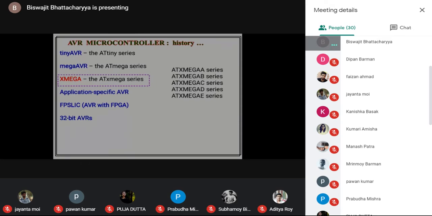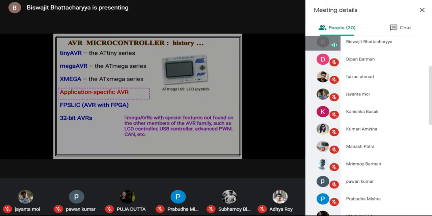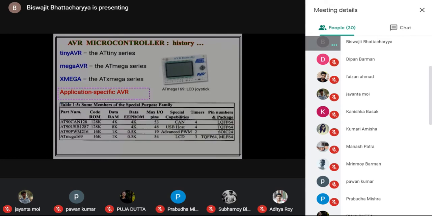And there are application-specific AVRs, AVR microcontrollers that can do only a selected job. One application shown here is the ATmega 169, an LCD joystick. The built-in application is already there and we can buy it from the market, with the specific microcontroller already mounted inside. We need not write anything to implement that particular job. So these are application-specific microcontrollers.